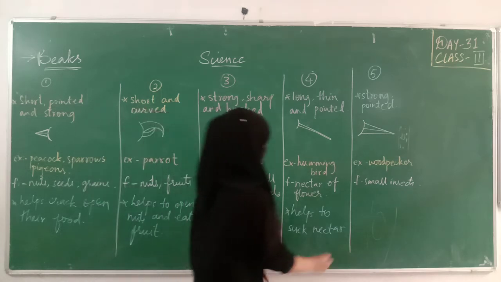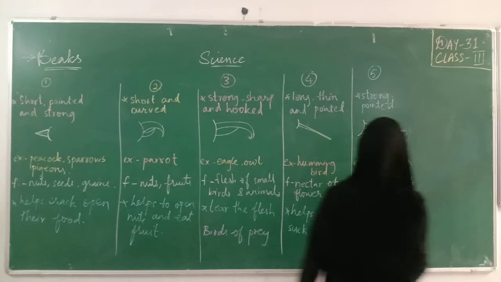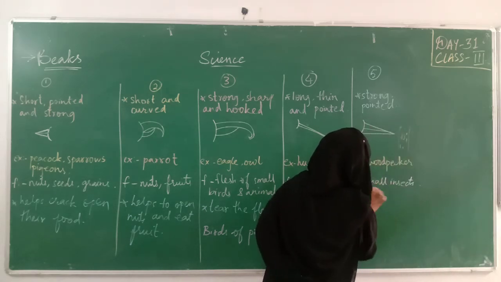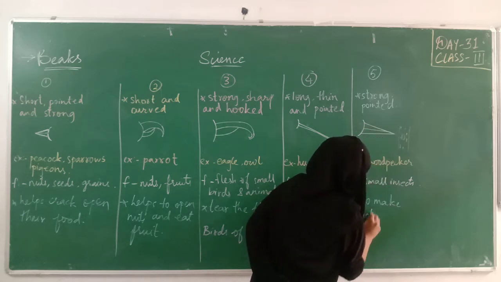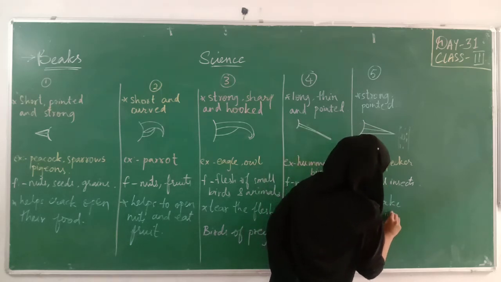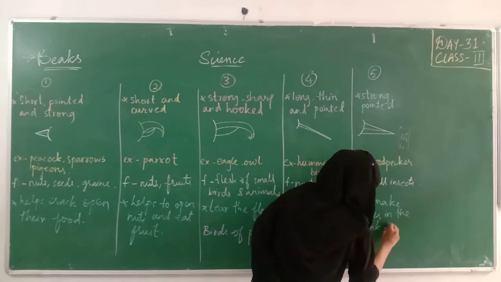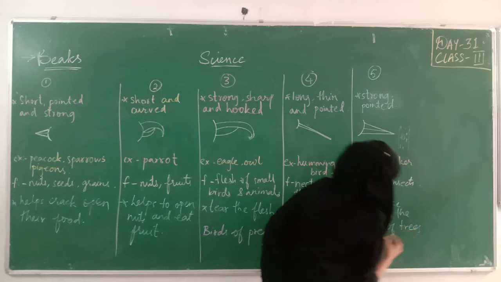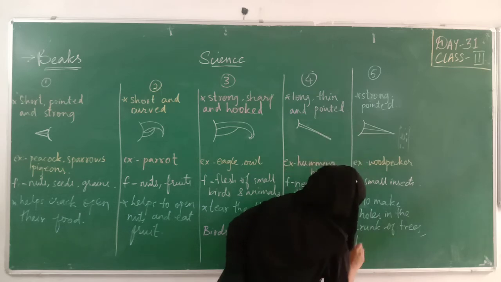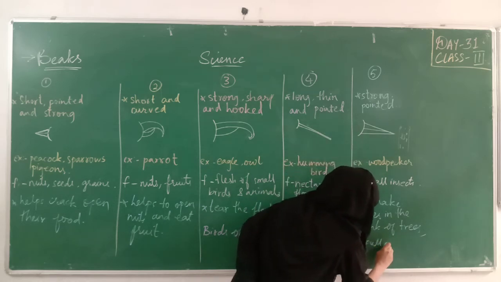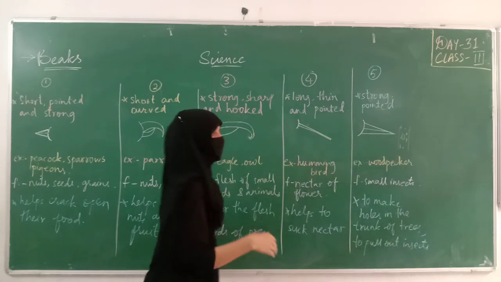The beak helps in making holes in the trunk of a tree. Why does it make holes in the trunk of a tree? To live there, to make its nest and to pull out insects. These insects can be pulled out from the ground, from any plant, from any branch, etc.